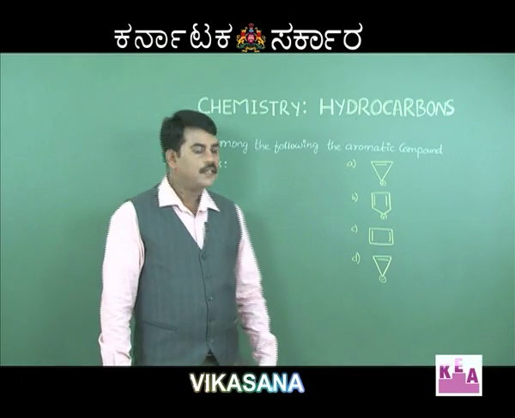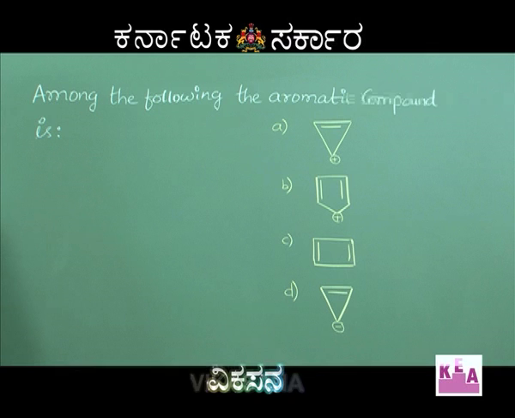The next question: among the following, the aromatic compound is. There are 4 compounds given here. First, cyclopropenyl carbocation, cyclopentadienyl carbocation, cyclobutadiene, cyclopropenyl anion. Among these, which one is aromatic? Kindly recall the synopsis we have discussed earlier in this session.